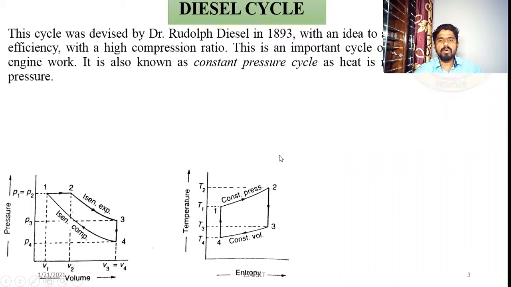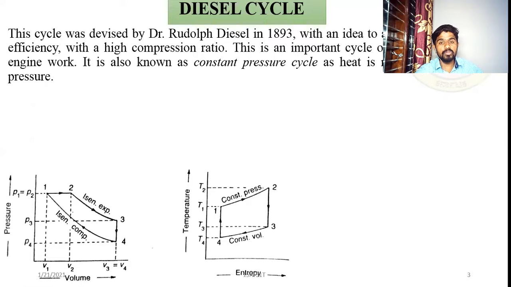This cycle was devised by Dr. Rudolf Diesel in 1893 with an idea to attain a higher thermal efficiency with a high compression ratio. So now you know that in a diesel engine the compression ratio is very high. The intention is to attain the higher thermal efficiency. This is an important cycle on which all the diesel engines work. You should remember this key point. It is also known as the constant pressure cycle.